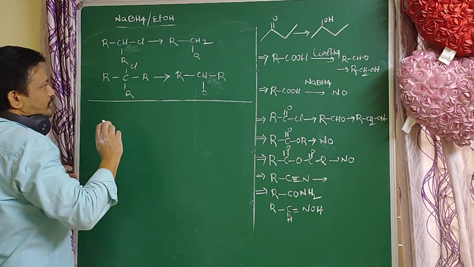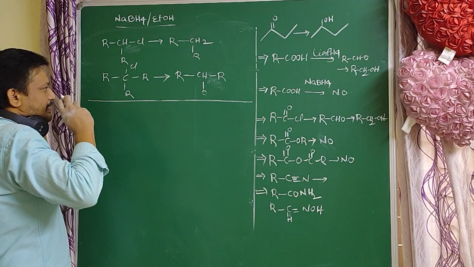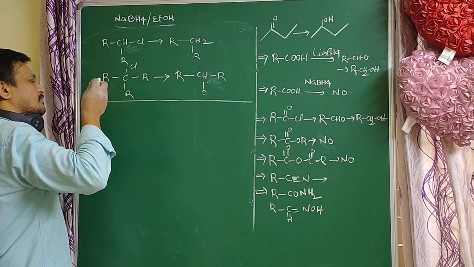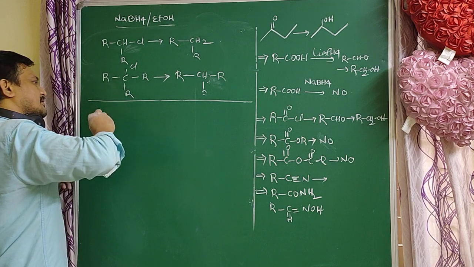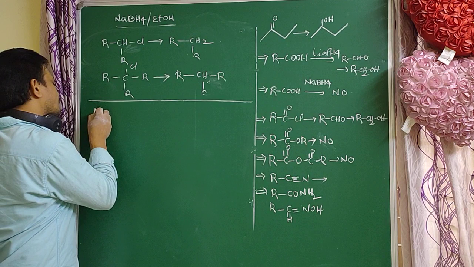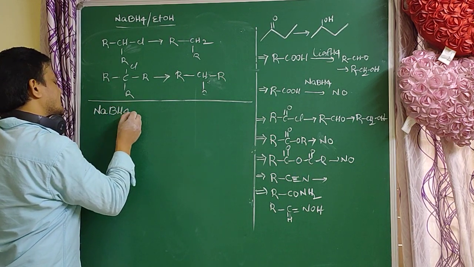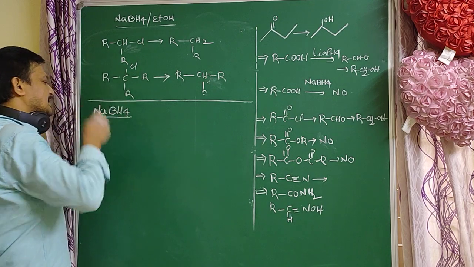So lithium aluminum hydride is very suitable for primary alkyl halides and secondary alkyl halides. In presence of lithium aluminum hydride, tertiary alkyl halides convert to alkenes. So this NaBH4 is also a very suitable reagent. This is used in one particular reaction.